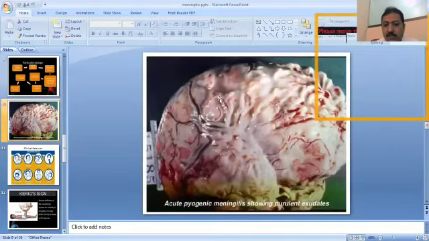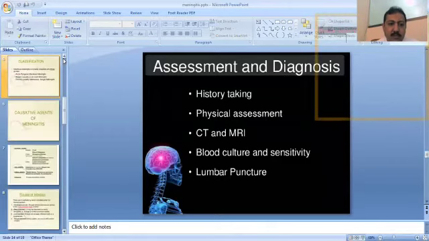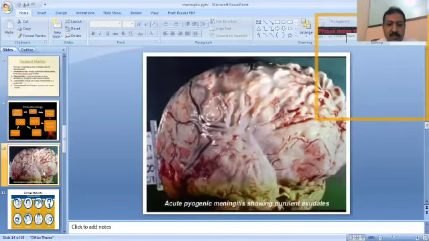In this picture, you can see that due to meningitis, the meninges which cover the membrane are totally replaced by the exudative material of the infectious agent. The infectious agent causes exudate, and this exudate in the form of pus spreads on the brain surface. So this was the picture of meningitis which has infected the brain.